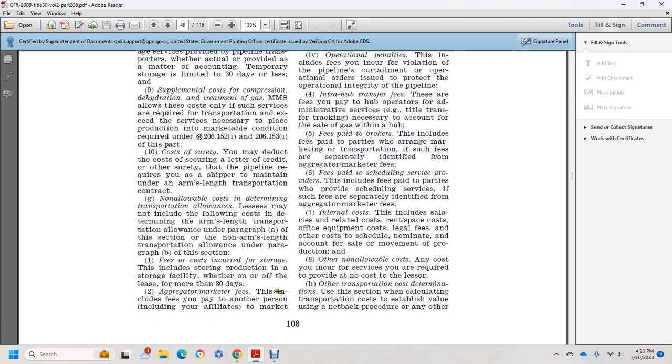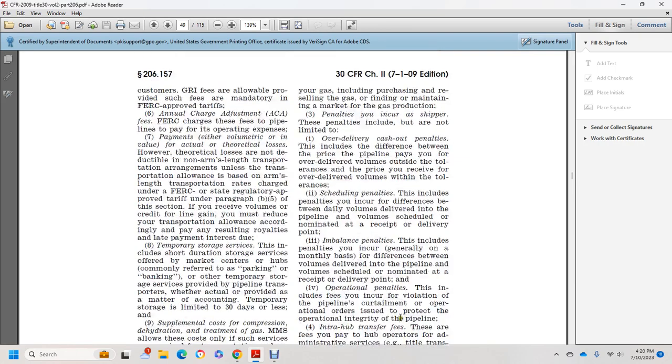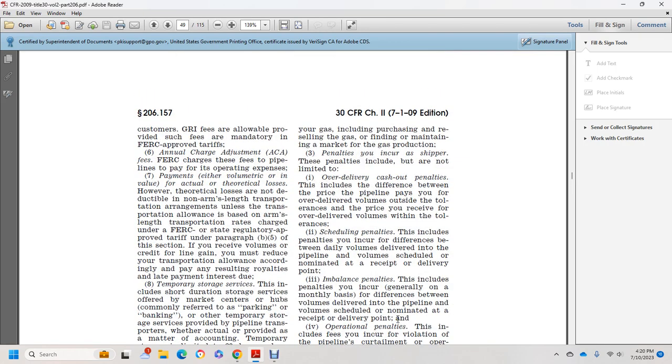2. For the aggregated market fee, which includes the fee paid to another person, including affiliates, to market your gas, including purchasing, reselling of the gas, finding and maintaining the market for the gas production. Penalties incurred by the shipper, including but not limited to the over-delivery cash out penalty, which includes the difference between the price the pipeline pays you for the over-delivery volume outside the tolerance and the price you receive for the over-delivery volumes within the tolerance. The scheduling penalty, which includes penalties incurred for the difference between the daily volume delivered into the pipeline and the volume scheduled and nominated at the receipt or delivery point.